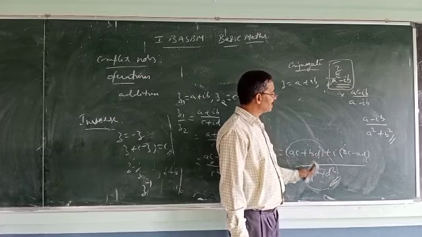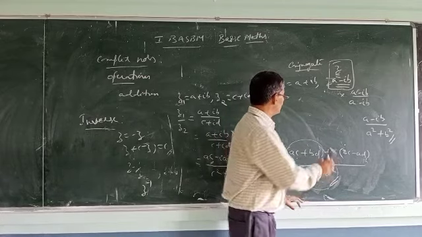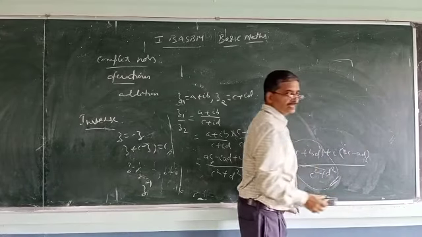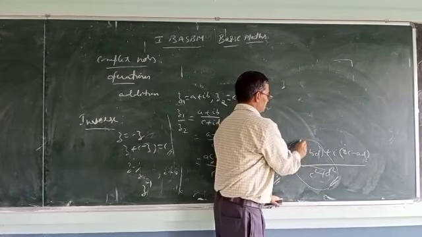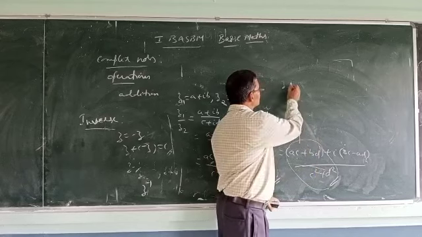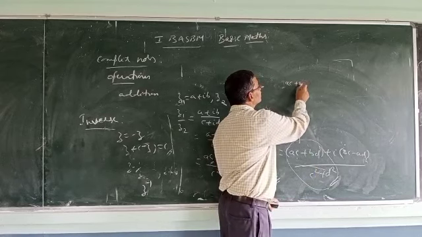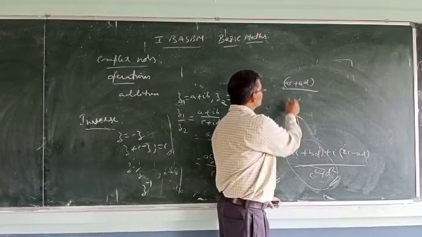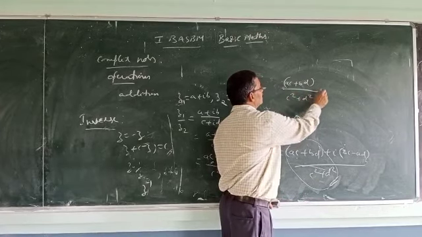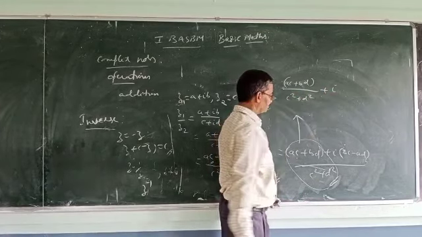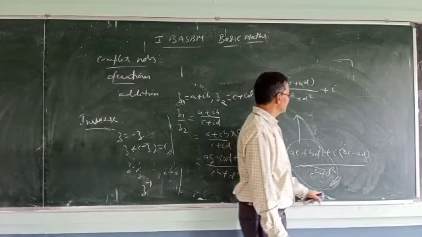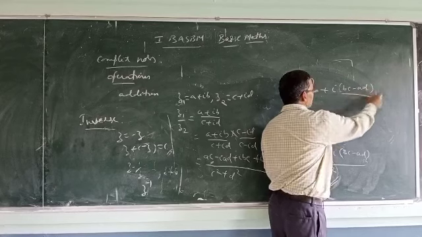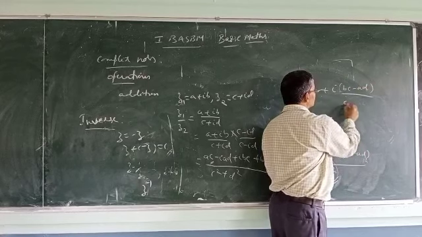Which you can separate as in the earlier case. Or if you want, I will do it. This is equal to ac plus bd by c square plus d square, plus i into bc minus ad divided by c square plus d square.